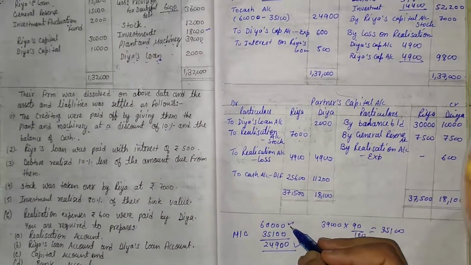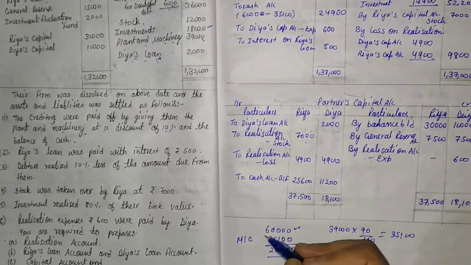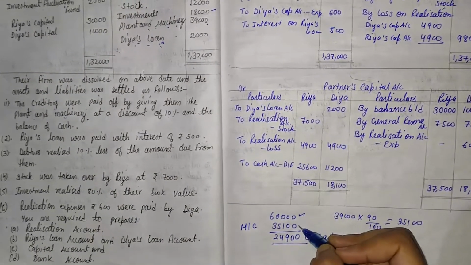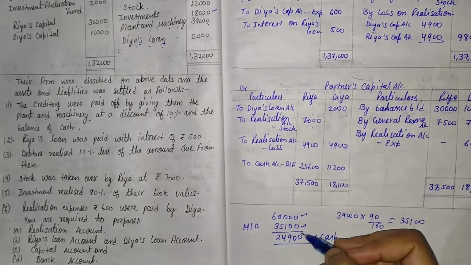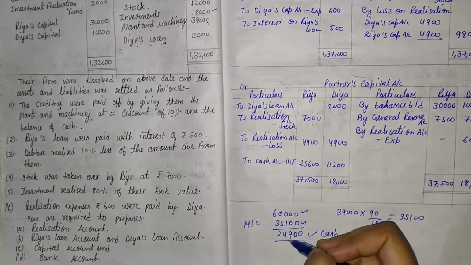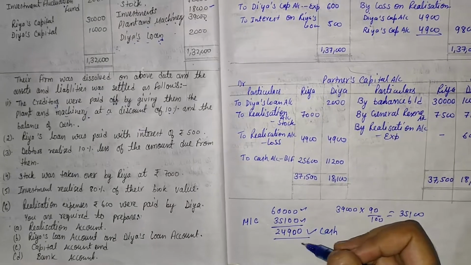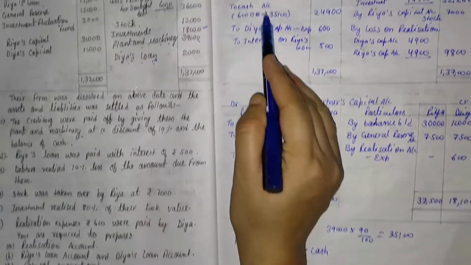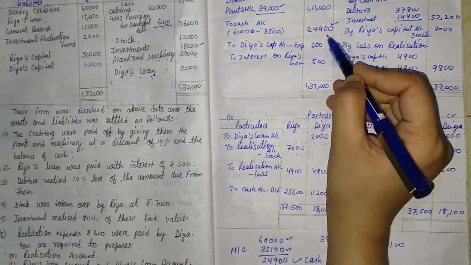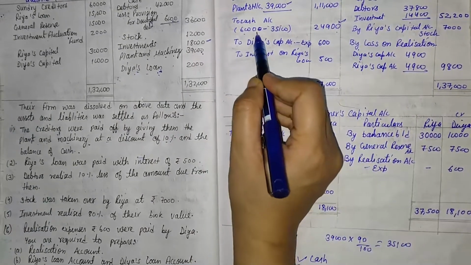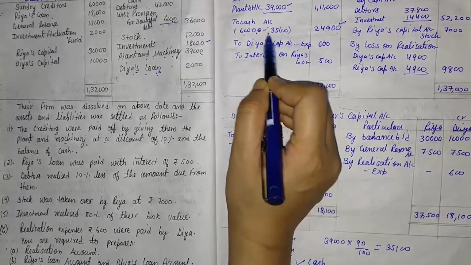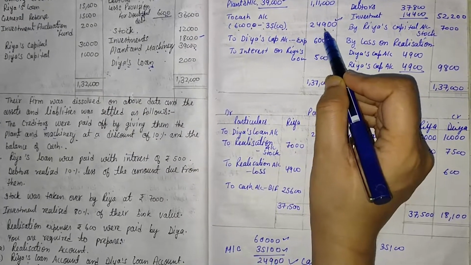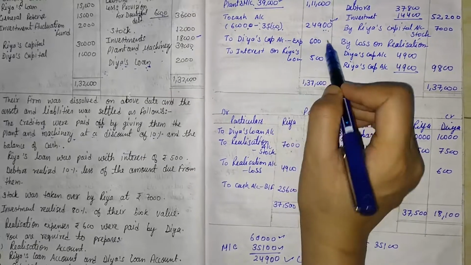Out of 60,000, first of all we give machinery of our business, and the value of machinery is 35,100. After that we analyze that 24,900 we will have to pay, that is our remaining balance. So to cash account we give 24,900. Total value is 60,000. We settled 35,100 by plant and machinery and we give the remaining balance in cash.